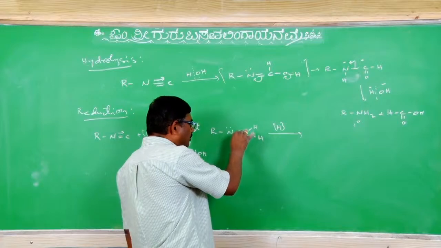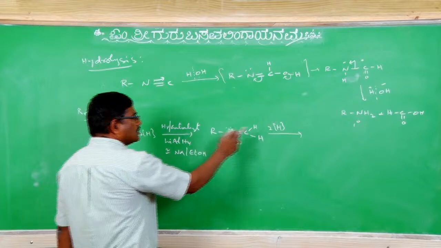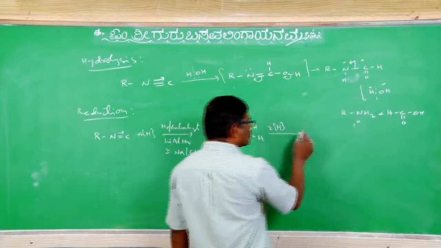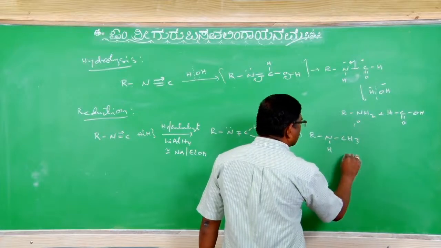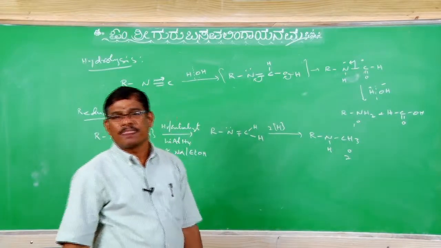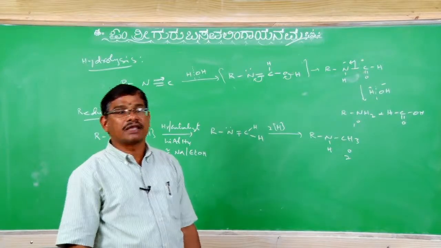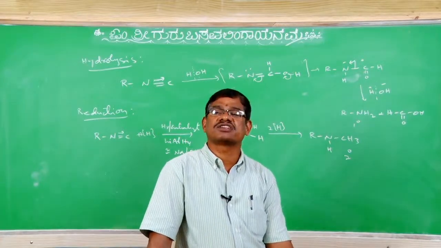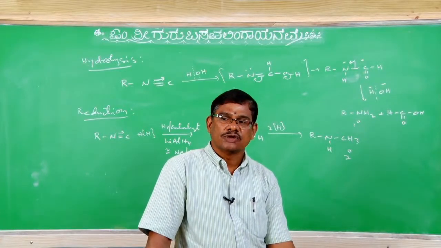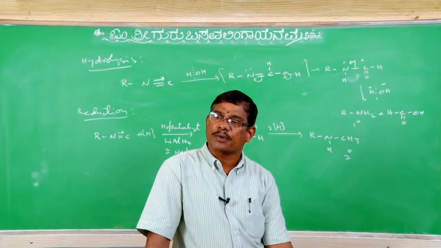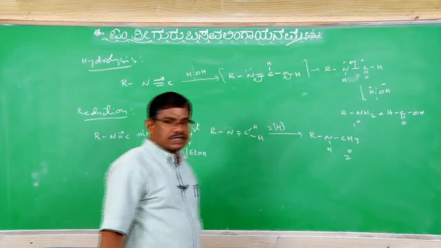This compound upon further reduction, तब क्या करते? A one bond is going to undergo homolysis. During homolysis of the two hydrogens, one hydrogen goes to nitrogen, the other hydrogen goes to carbon. So that RNHCH3 is what? Secondary amine. Alkyl isocyanides upon reduction will give secondary amines, whereas alkane nitriles upon reduction will give primary amines with the same number of carbon atoms. Okay na? Reactant में कितना number of carbons रहता, product में भी same number of carbons रहता. So therefore RNHCH3 is a secondary amine.